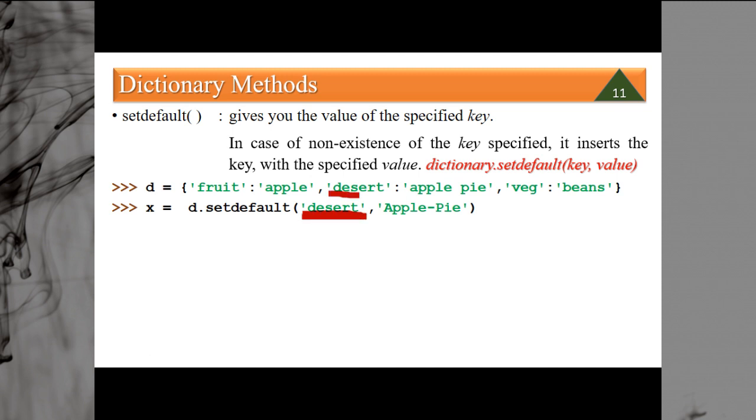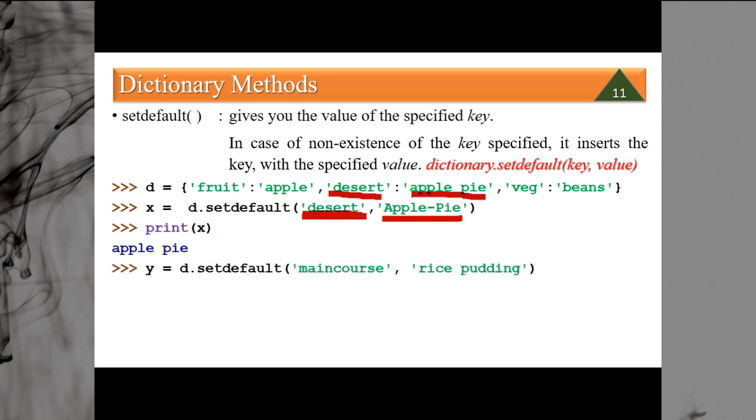This key exists and its value is apple pie in small letters, and here the value is Apple Pie in capital letters. Now if we print the value of x, what will it print? It will print apple pie, since this key exists, so it will print the value of the existing key.